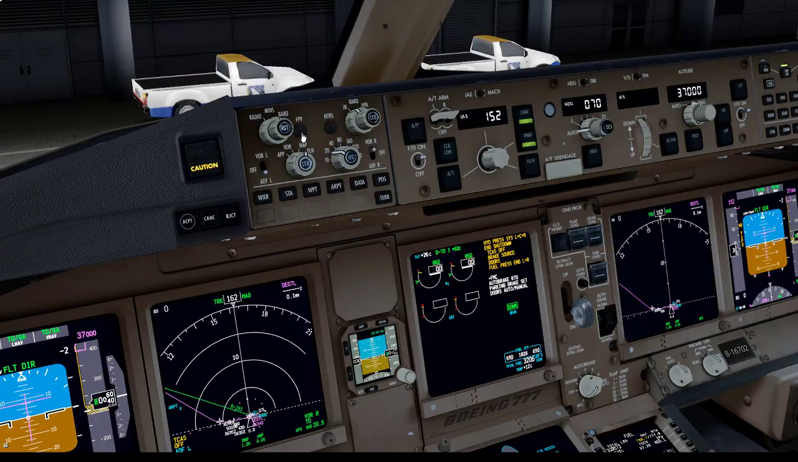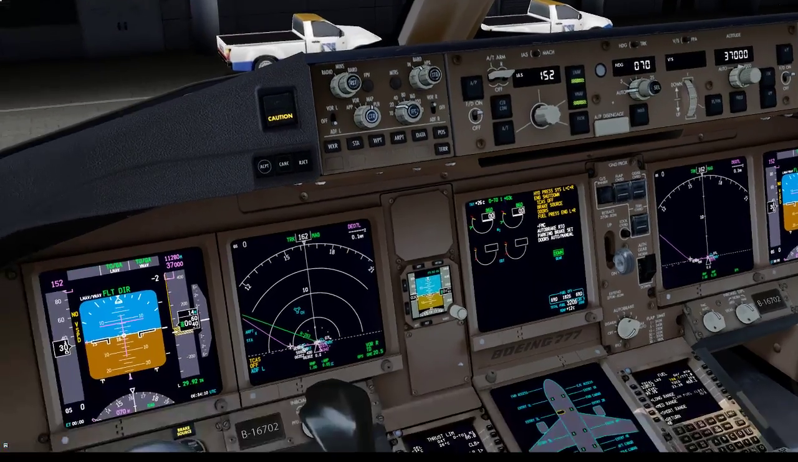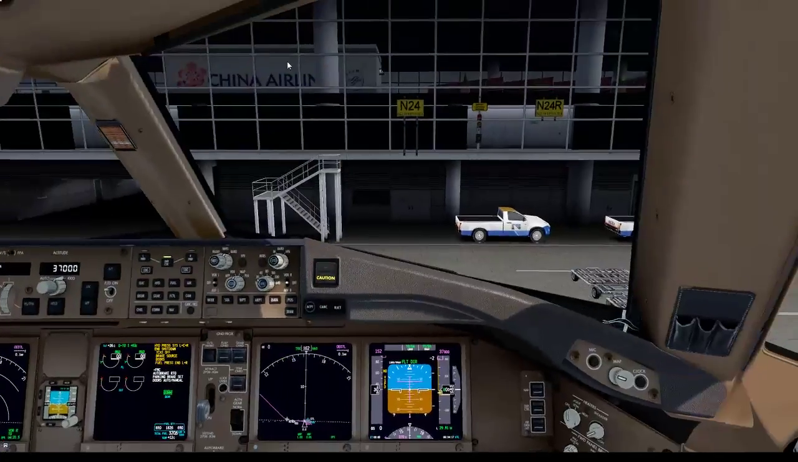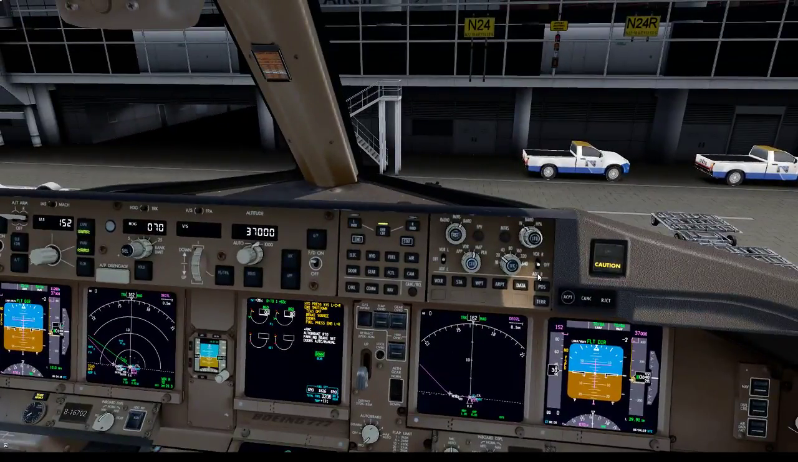Navigation displays integrity set. Altimeter 29.91. Hectopascals 1013. Same thing on this side.